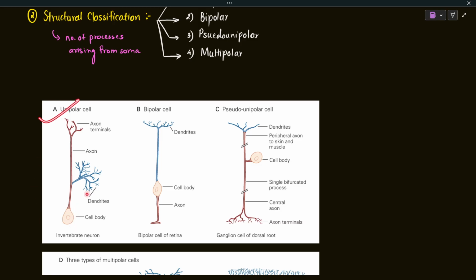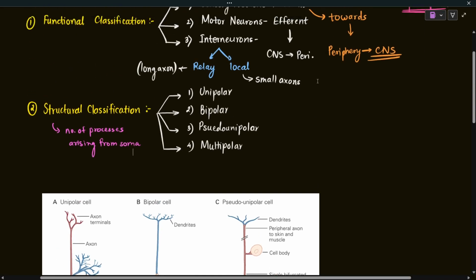Unipolar neurons are predominantly found in invertebrates, so they are also called invertebrate neurons. But we vertebrates also have those neurons in the autonomic nervous system. So unipolar neurons have a single process arising from the cell body.